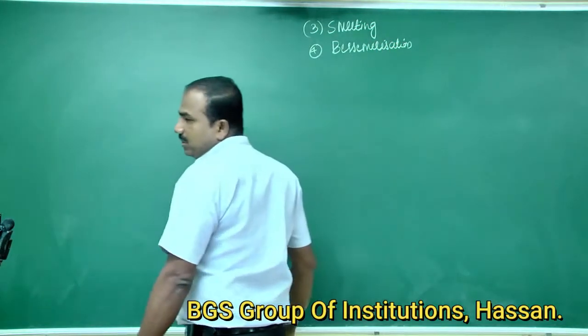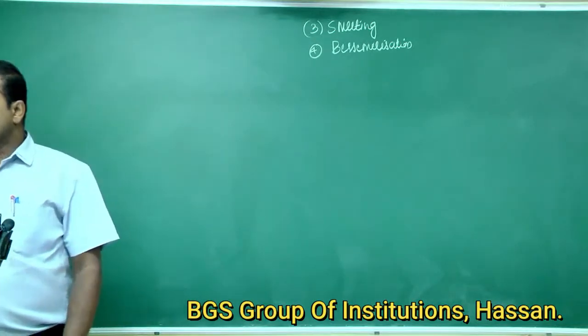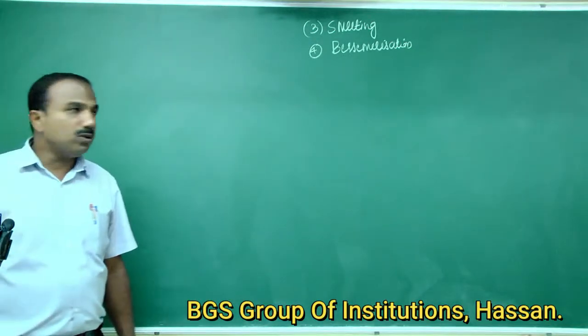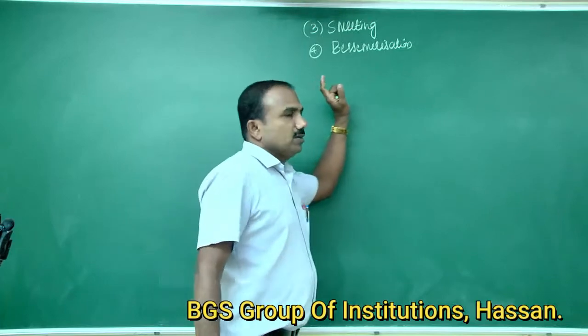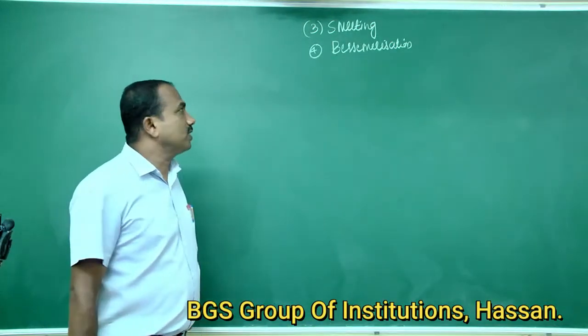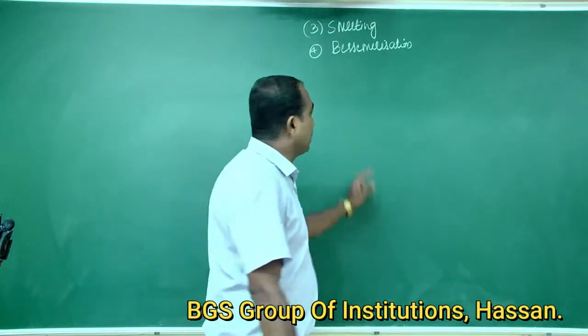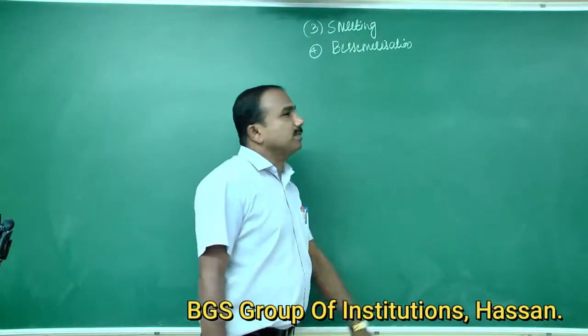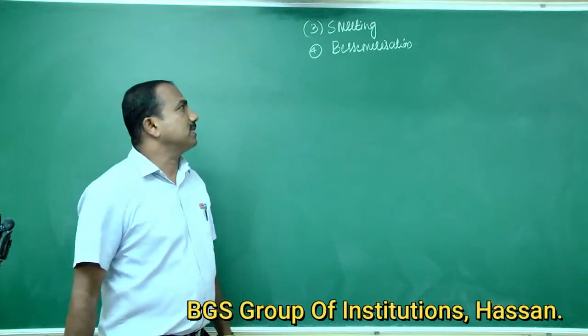These are the four methods of extraction of copper from copper pyritic ore. First is concentration of the ore, second is roasting of the concentrated ore, third is smelting, and fourth is bessemerization.